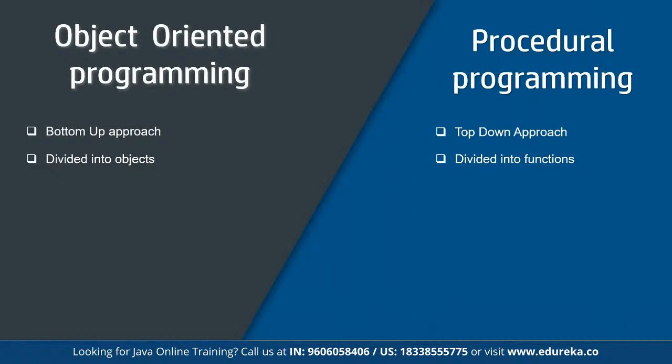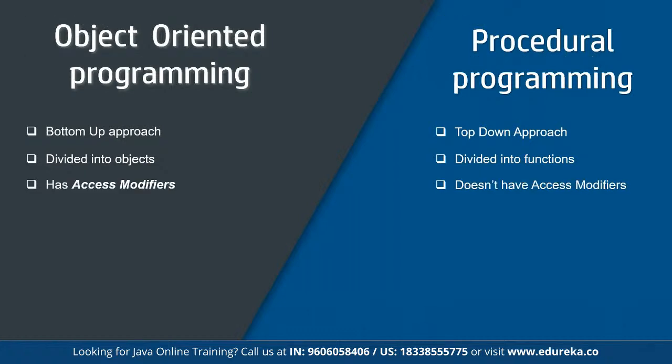In OOPS, the concepts of objects and classes are introduced, and that's why we have all the main components divided into objects, which are instances of classes. Whereas in procedural programming, the main program is divided into small functions, and they are all treated like separate programs, individual smaller programs.